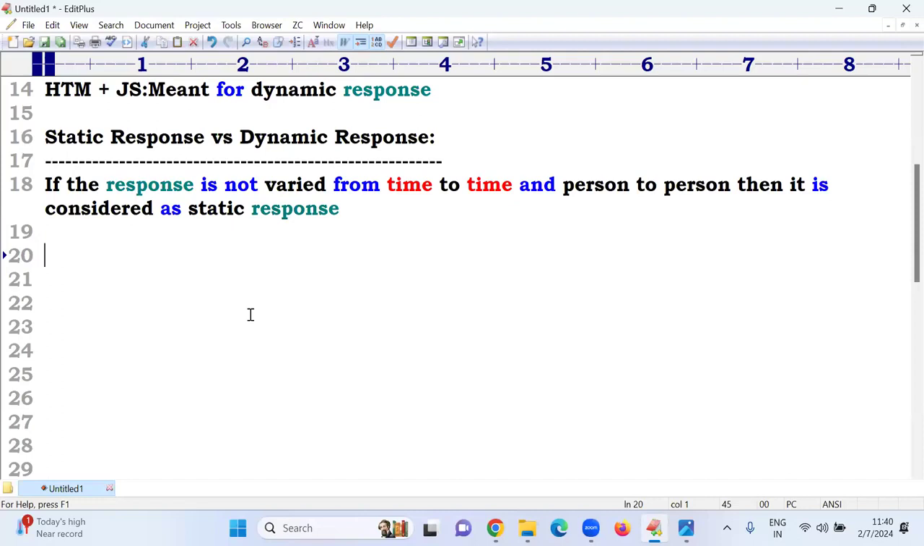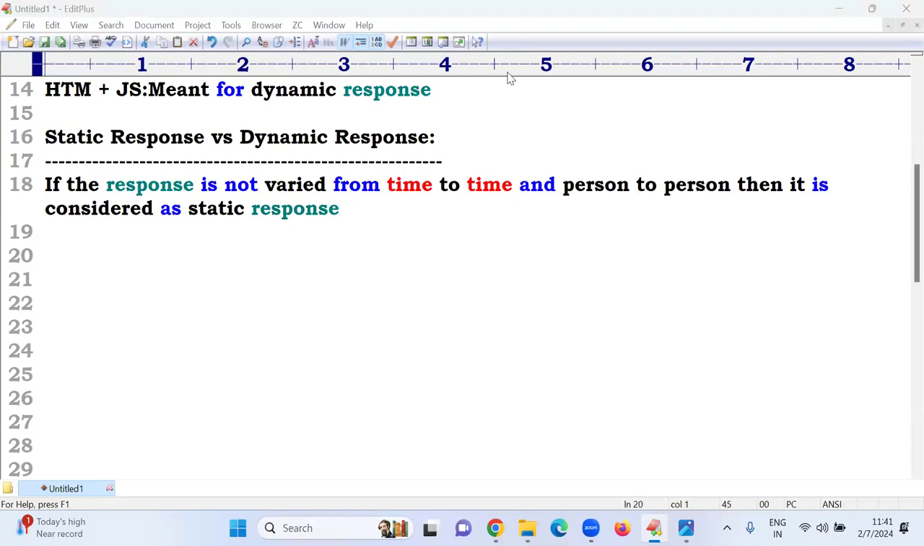Whenever you ask one request, you get the same response. I am also asking at 10 o'clock, at 12 o'clock, at midnight 3 o'clock, and get the same response. Time to time, machine to machine, person to person, the same response is displayed. That is called a static response. Any example?